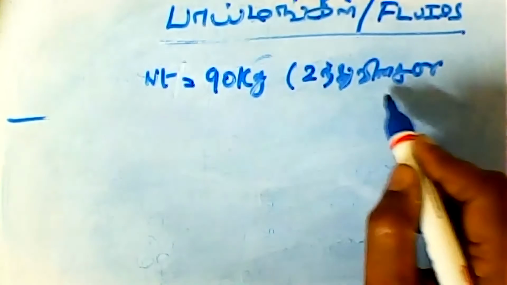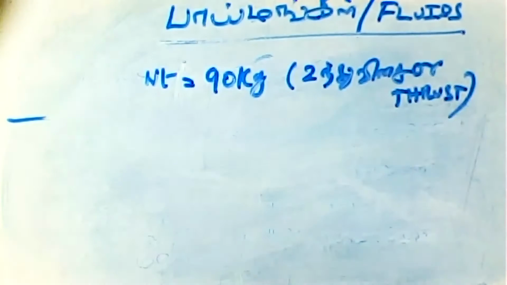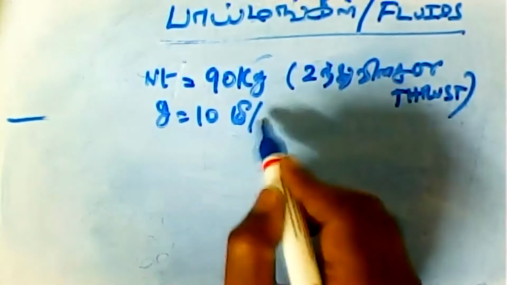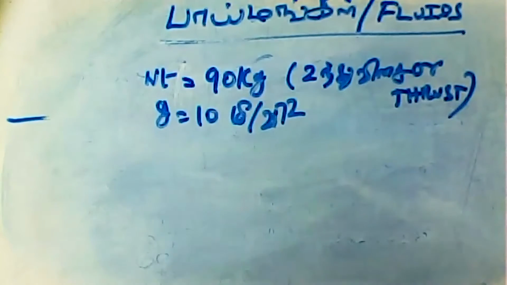It's called the thrust, T-H-R-U-S. These are all the data given, and g is equal to 10 meters per second square, or meter per வினாடி square.